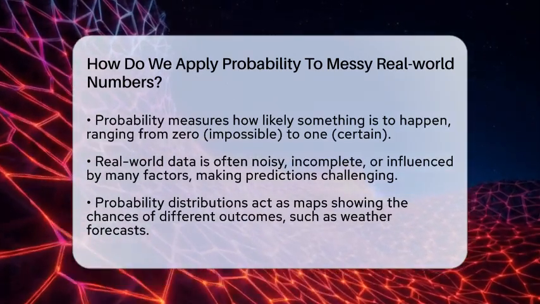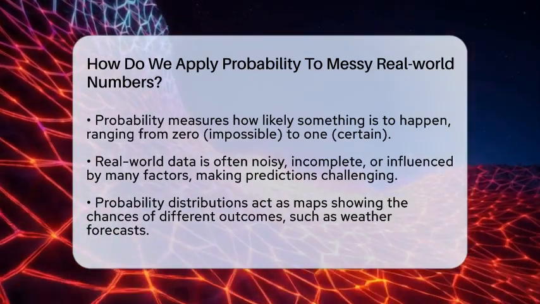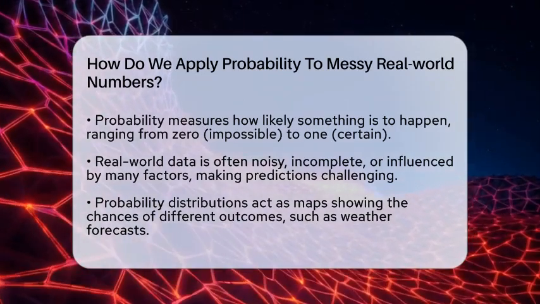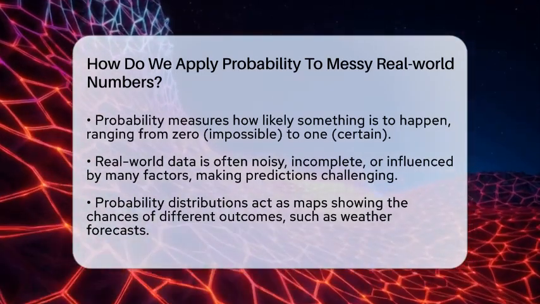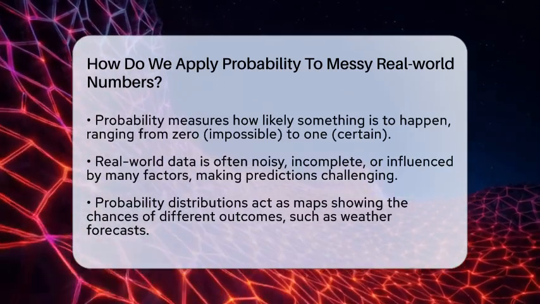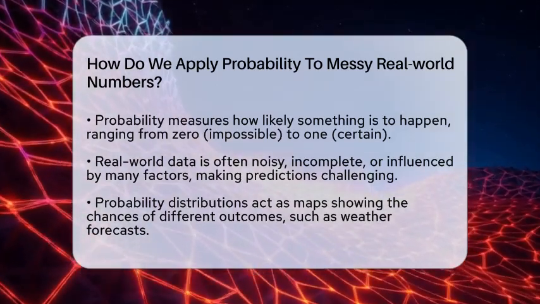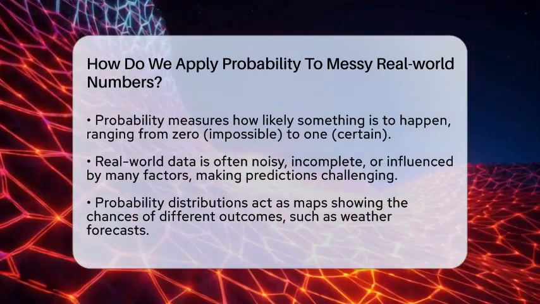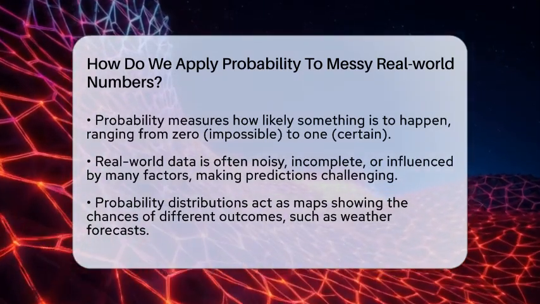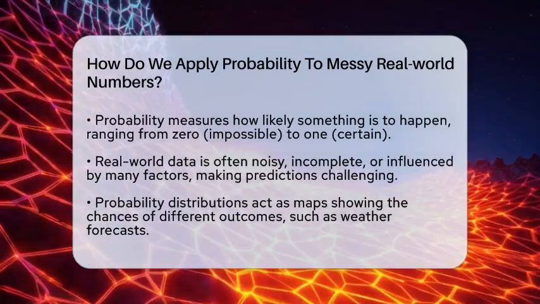Probability is a way to measure how likely something is to happen, expressed as a number between 0 and 1. 0 means impossible, and 1 means certain. When dealing with real-world data, numbers are often noisy, incomplete, or influenced by many factors. Probability helps us turn this chaos into understandable chances.